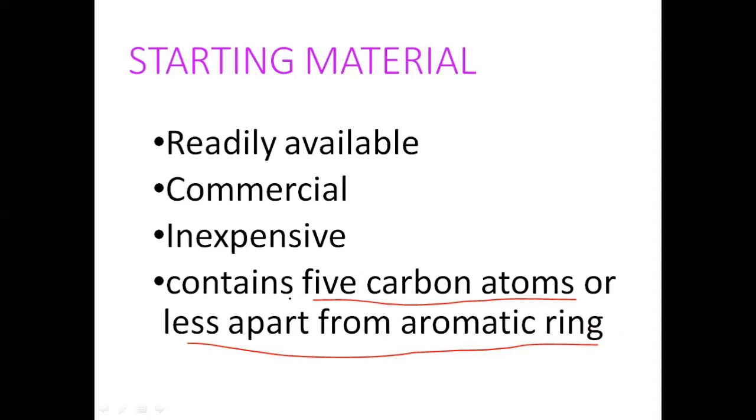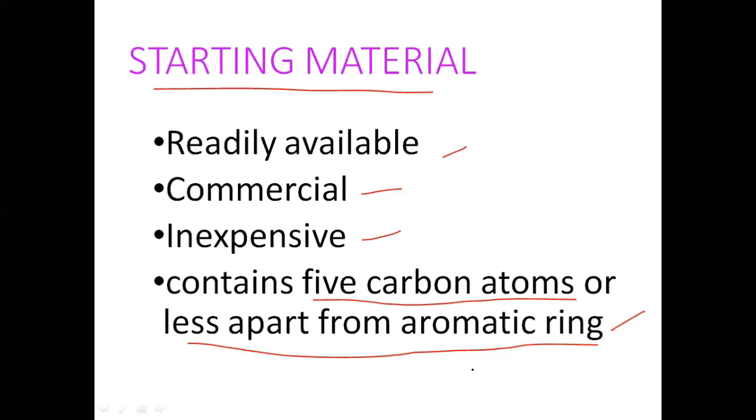Only such a starting material you need to choose. If any of these criteria are fulfilled, then you can choose those materials as a starting material to get the desired product. First is readily available, then commercial availability, inexpensive, then contains 5 carbon atoms or less apart from the aromatic ring.